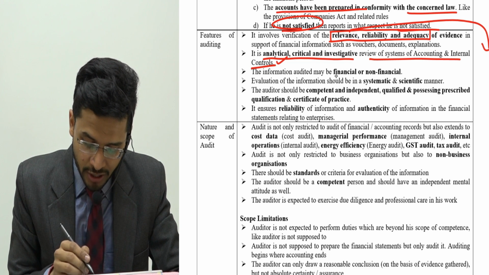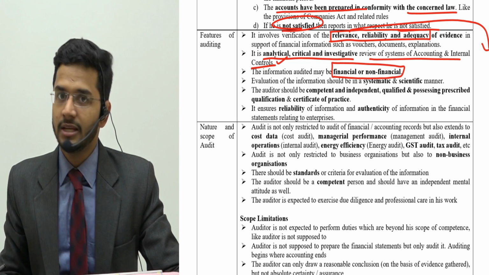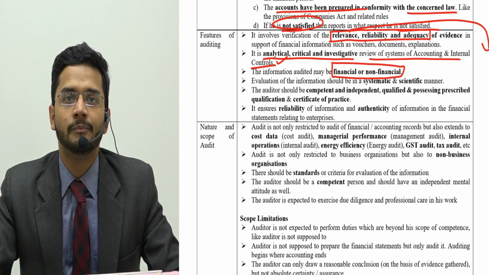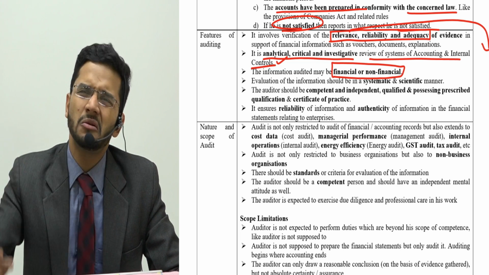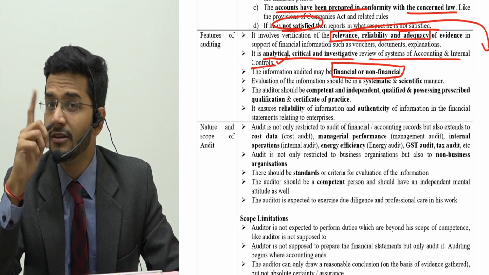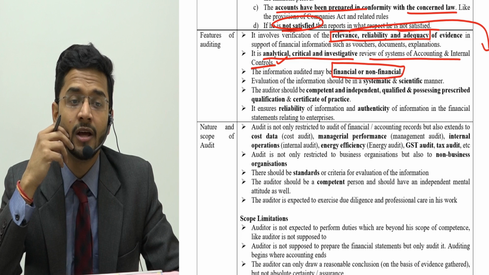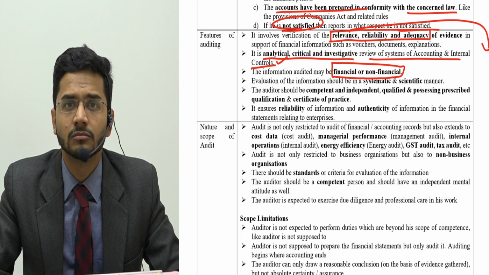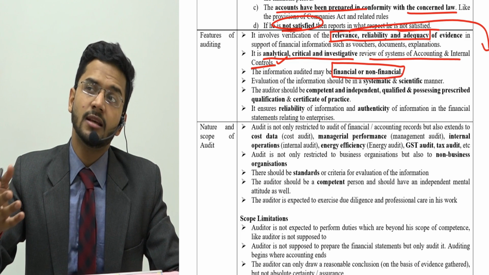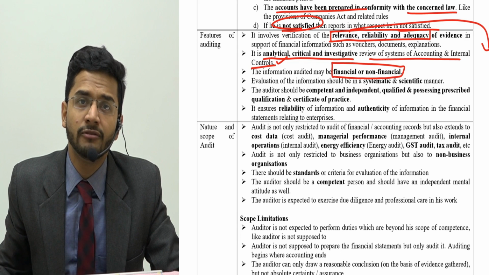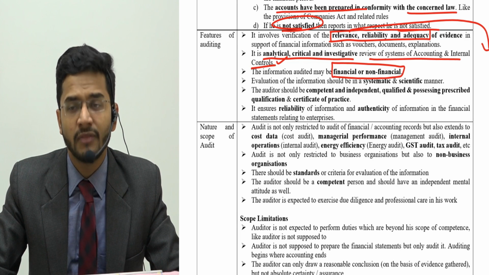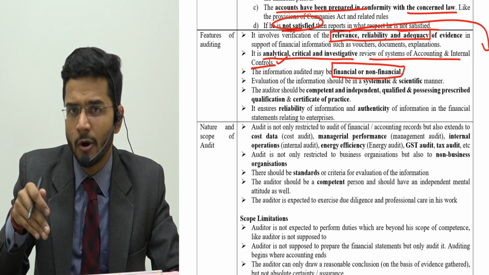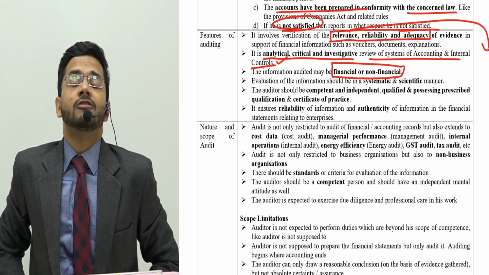Then the information audited may be financial or non-financial. So guys, many informations are analyzed by the auditor which are non-financial. You would say, sir, why would we analyze non-financial information? Guys, we would analyze non-financial information to analyze, for example, whether the company is facing a going concern problem or not. So going concern problem means if the company has filed a petition to the High Court that we are going to wind up in the next 2 years, then it is non-financial information. It might not impact your financial statements a lot at this point in time, but in future it is going to impact your financial statements.